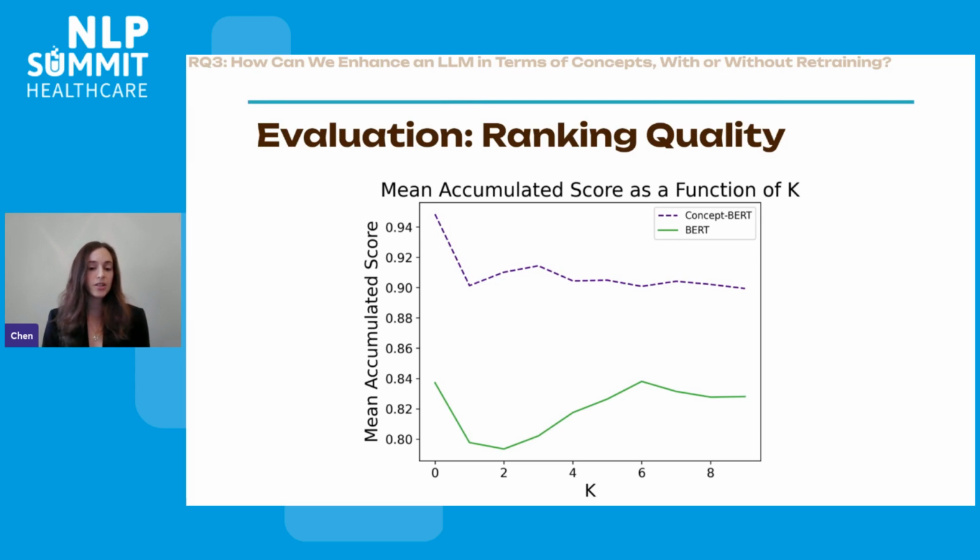We said we're looking at the top 10 completions. We can see that the completions at the first location are ranked much higher than the others, so it's about 0.95, I'm assuming. And then in green, we can see BERT. So we can see that concept BERT is always better than BERT in matching human intuition.